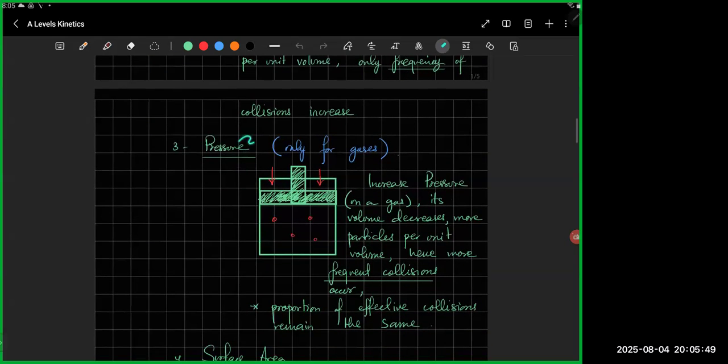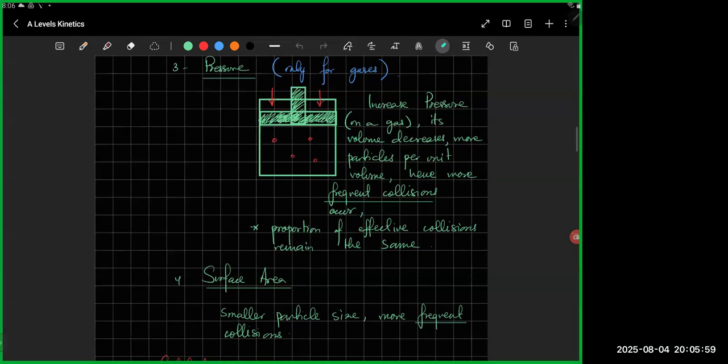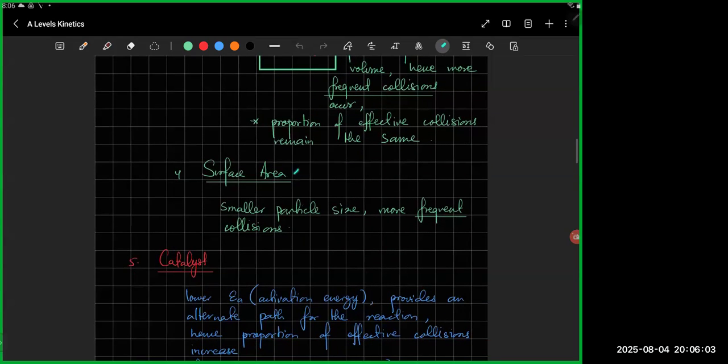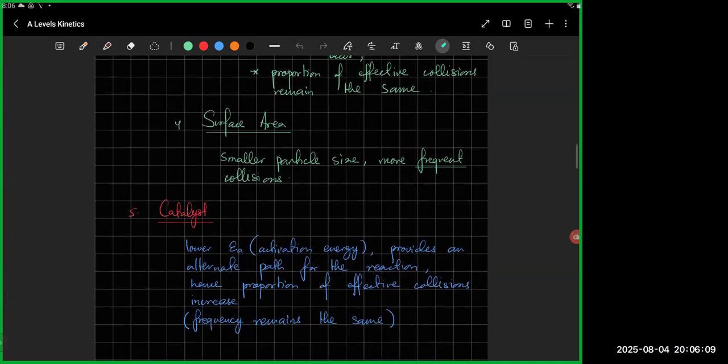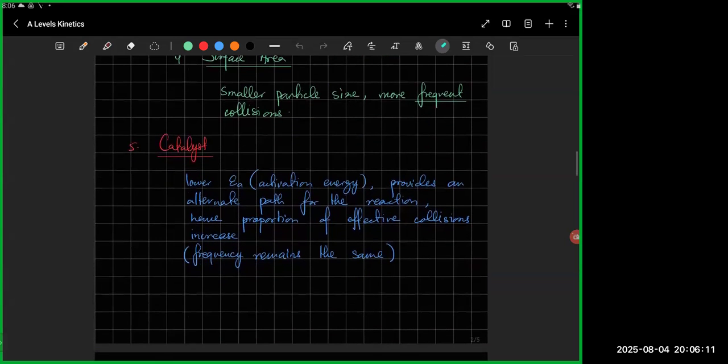Third one was pressure, and that is for gases only. You have a higher pressure, the particles would be closer to each other. So again, you're just going to have more frequent collisions. The proportion of effective collisions pretty much remains the same. The fourth one was surface area. Smaller particle size, you have more frequent collisions. Powdered, you have more frequent collisions.